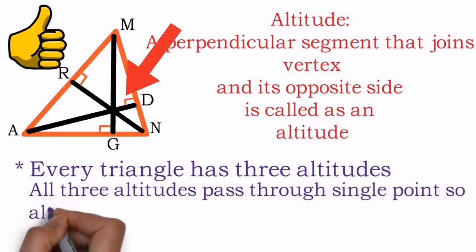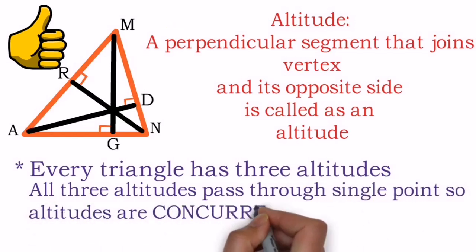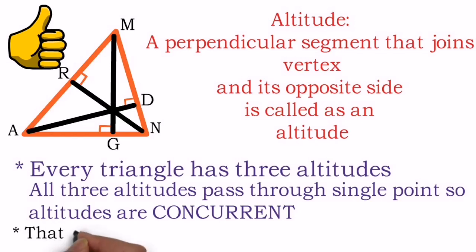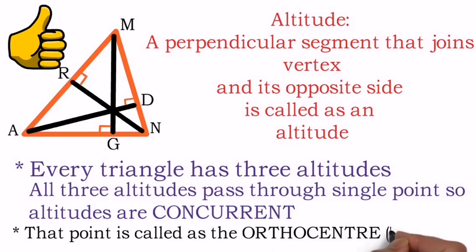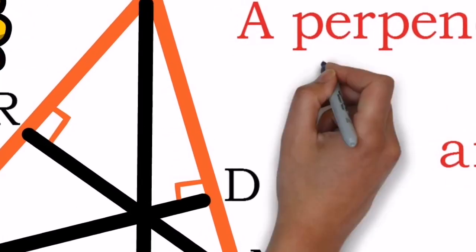Okay, presently in the acute angle triangle, this point of intersection is inside, and as they pass through a single point, we can say these altitudes are concurrent. Okay, concurrent means what? They pass through a single point, and that point through which they pass is called the orthocenter, which is indicated by the letter O.